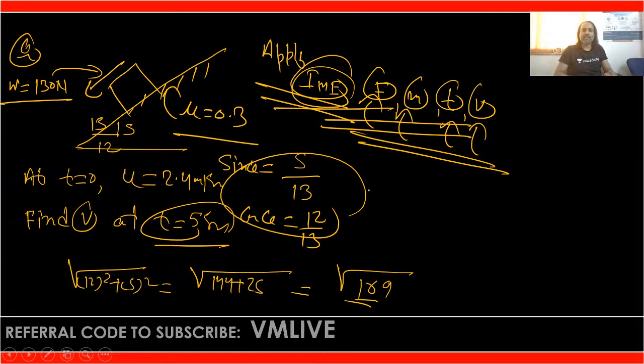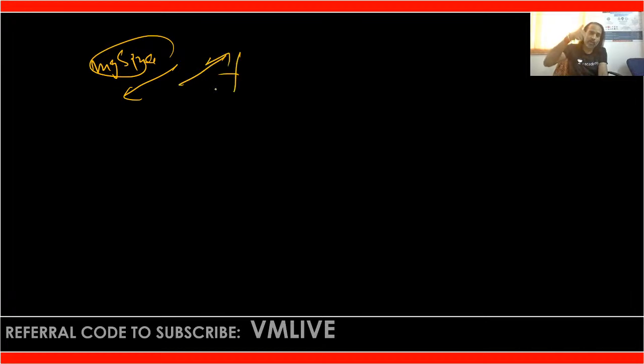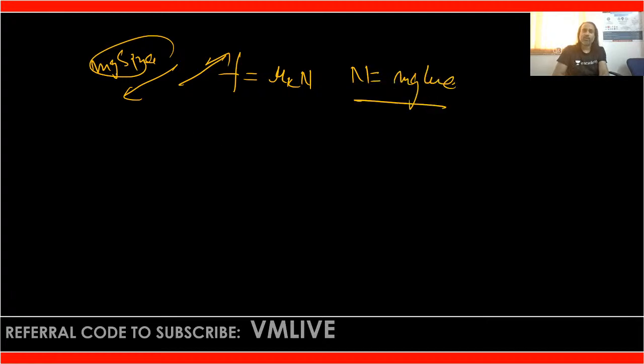Simply, you can see here the block is going down. It means the weight component is there. So on the next page we can write the weight component, that is mg sine theta. It will provide the impulse. Then because the block is going down, the frictional force will work in the upward direction. This is mu k N, where N is equal to mg cos theta. So this weight component will provide the positive impulse, and this friction will provide the negative impulse.